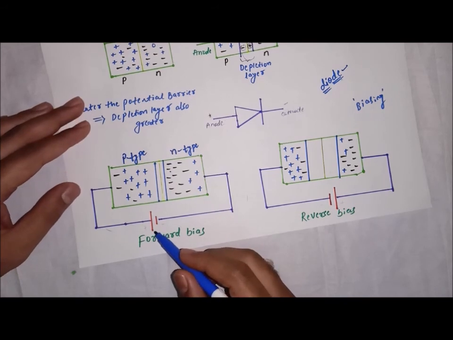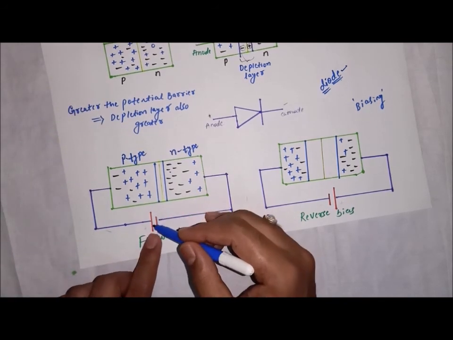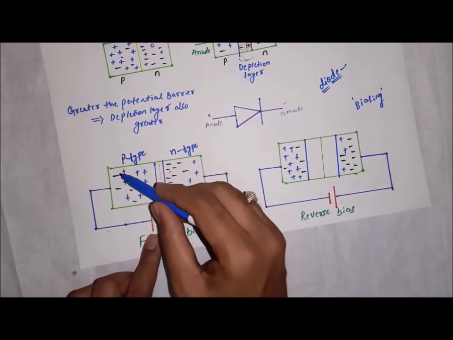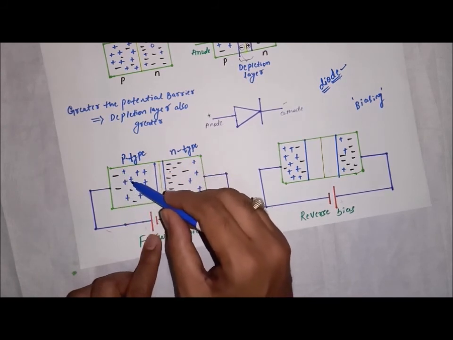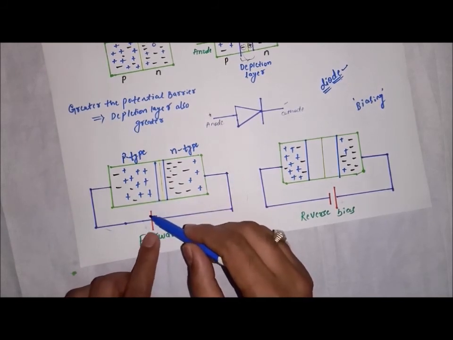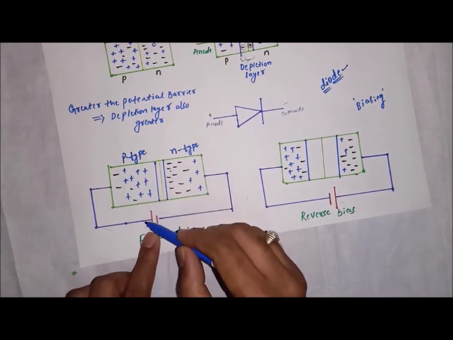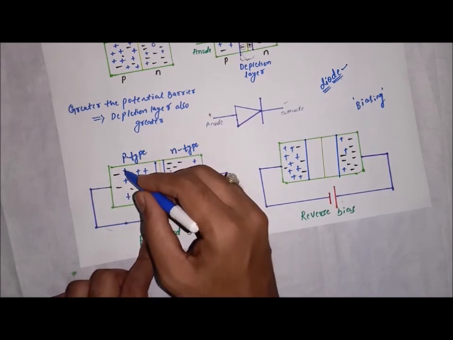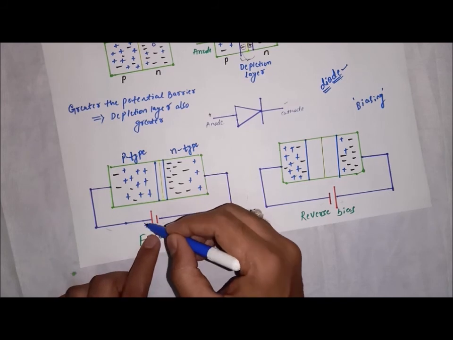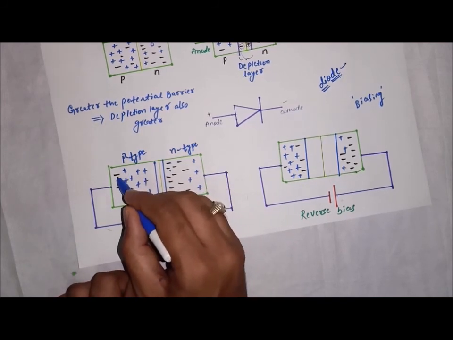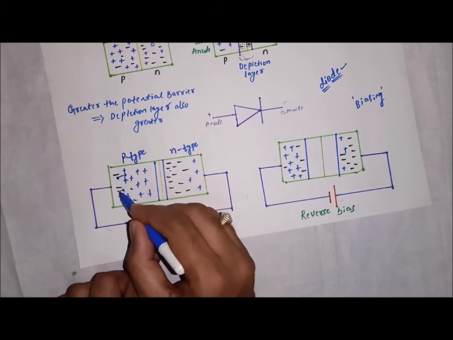Now what happens? Since positive is connected to the P type, these holes are also positive and this is also positive. So these holes are repelled by the battery, because positive and positive repel. So these holes start moving towards the junction here.